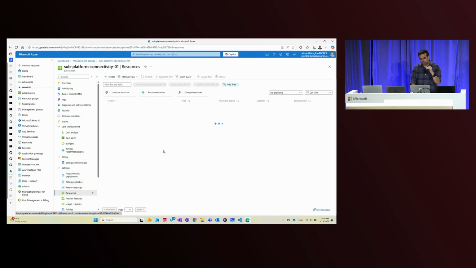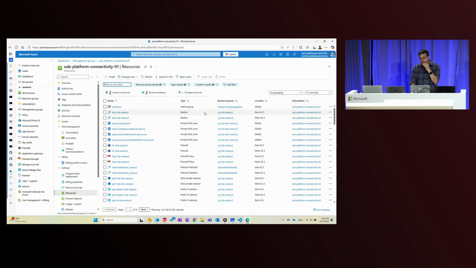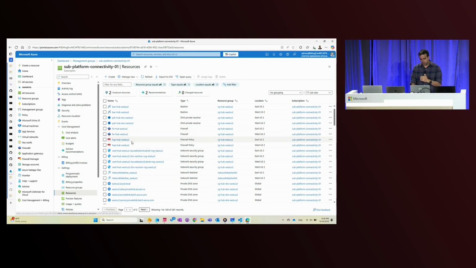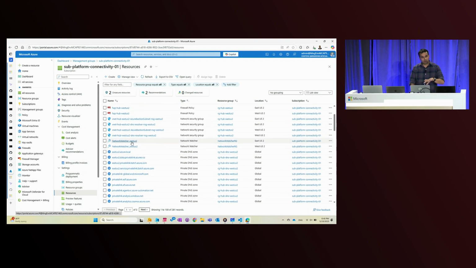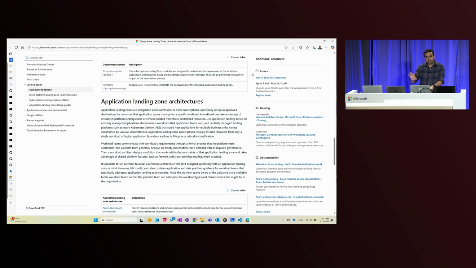So if I go here, you'll find all the connectivity resources that I wanted to be deployed, also deployed. So you can see the firewalls, you can see the firewall policy, you can see the virtual networks, the NSGs. All of this has been deployed all through the TF configuration that I've provided. So that kind of takes care of my platform part.